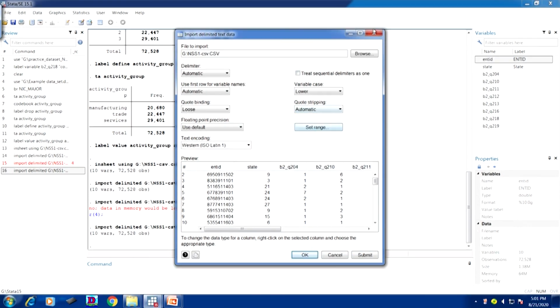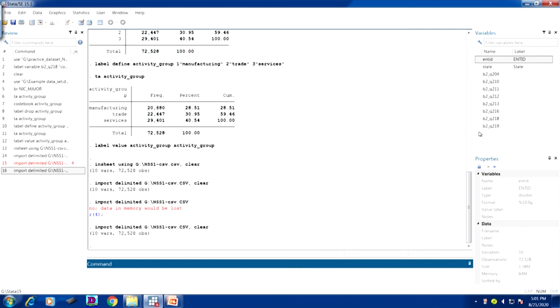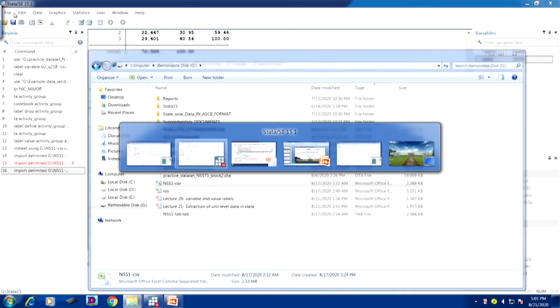Since the data we already extracted and it is already available here, otherwise, users simply start a new Stata page and go by File, Import, then CSV data. Okay, it will actually extract it as per your use.